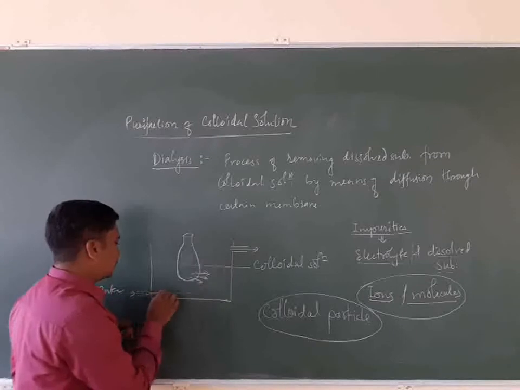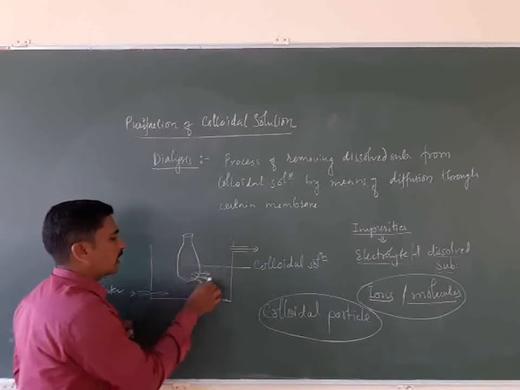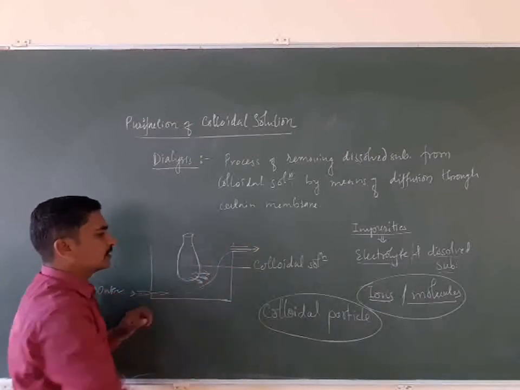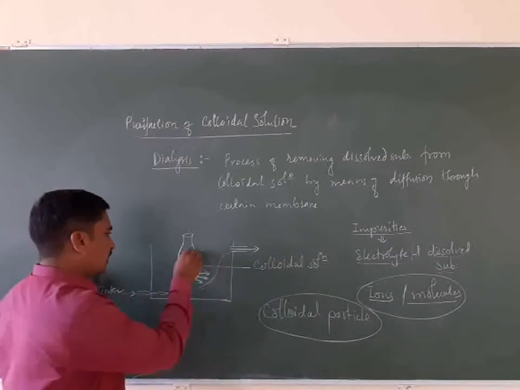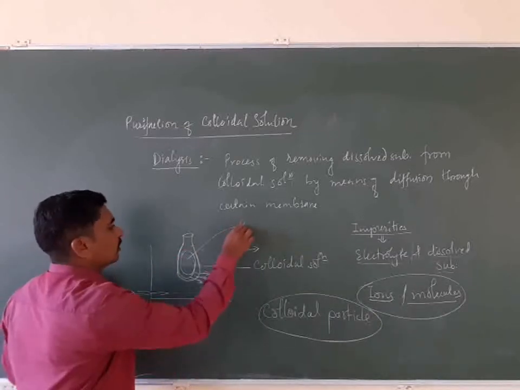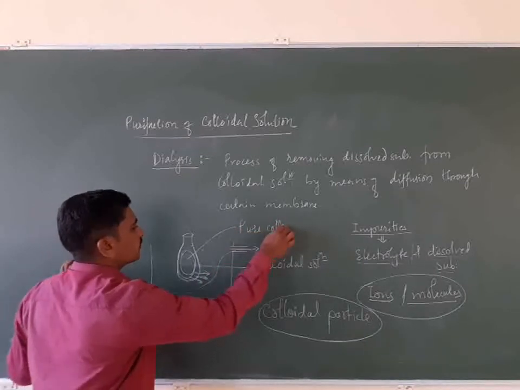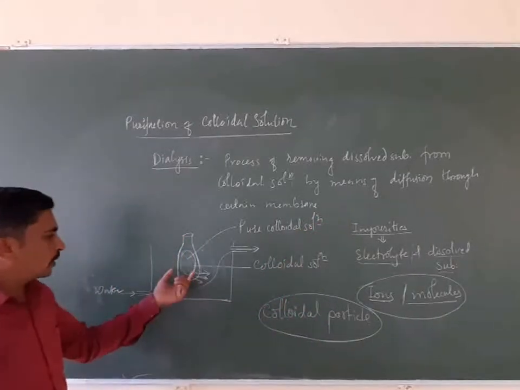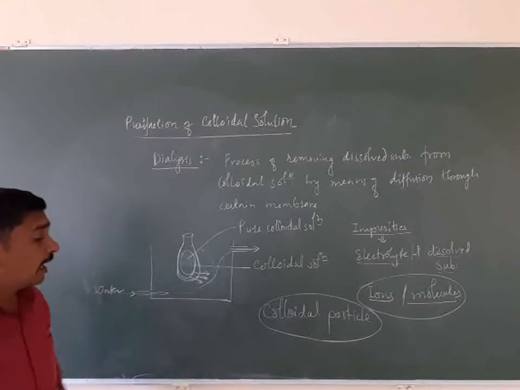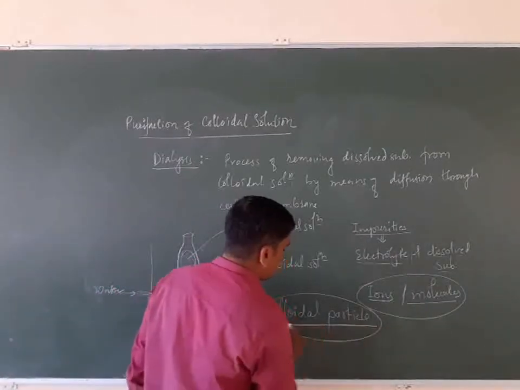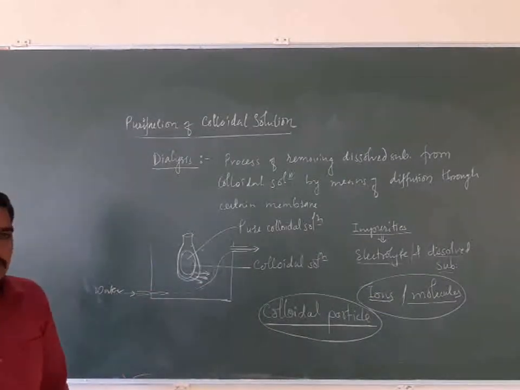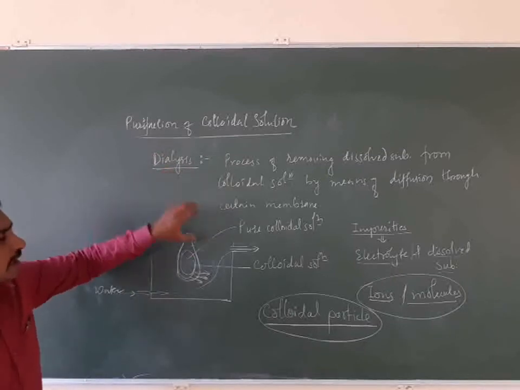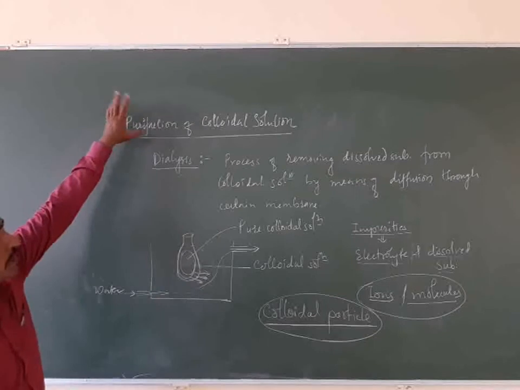There is a continuous flow of water, so the water around this bag is continuously changing. The dissolved substances go away with the water, and what remains inside the bag is the pure colloidal solution. The colloidal particles do not pass through the membrane because of their larger particle size. This is the way to do dialysis, and this is the first way for the purification of colloids.